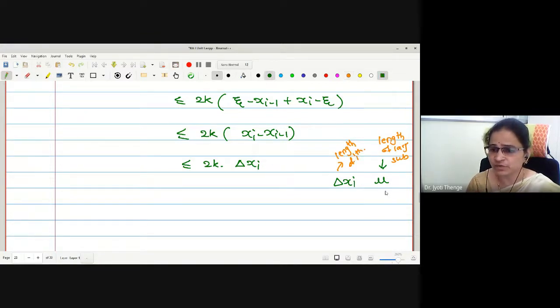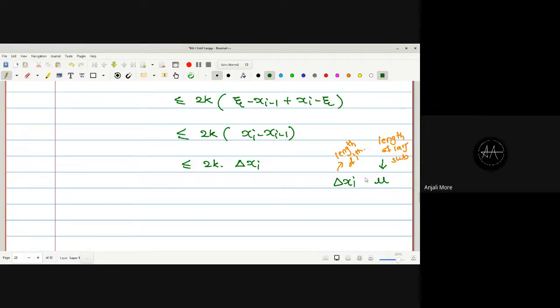What is the relation between the length of the largest subinterval and the length of the ith subinterval? If this ith subinterval itself is the largest subinterval, then we will have equality. But if not, what is the relation then? Less than, no? Less than or equal.